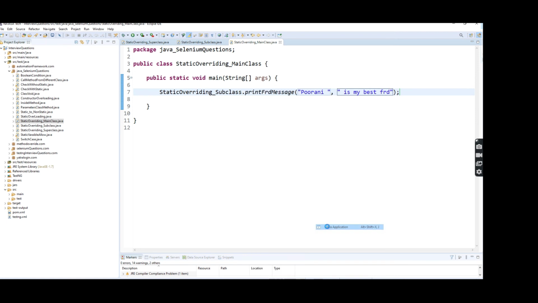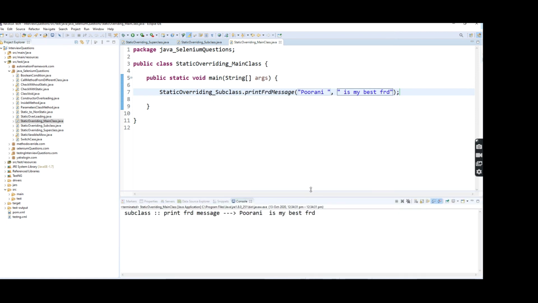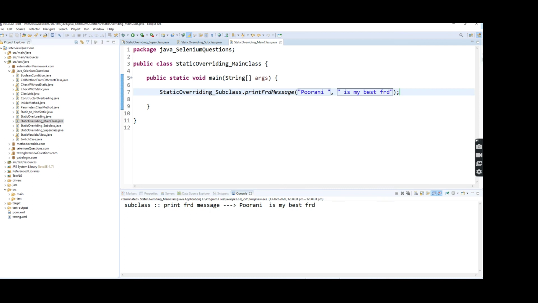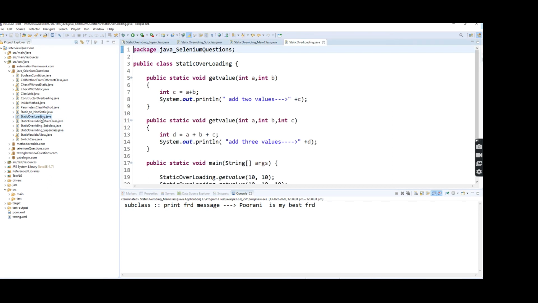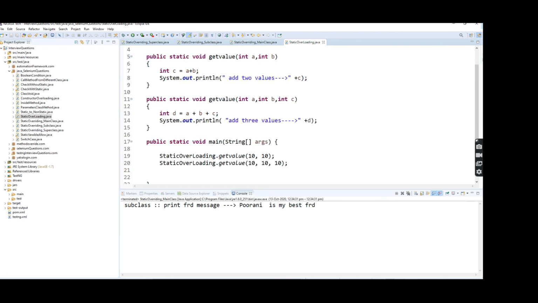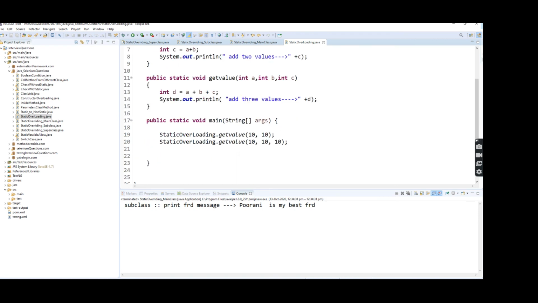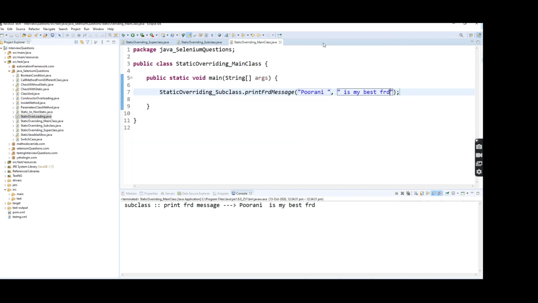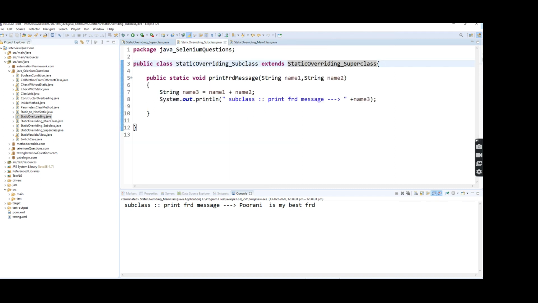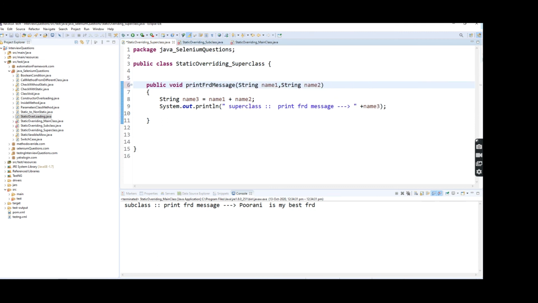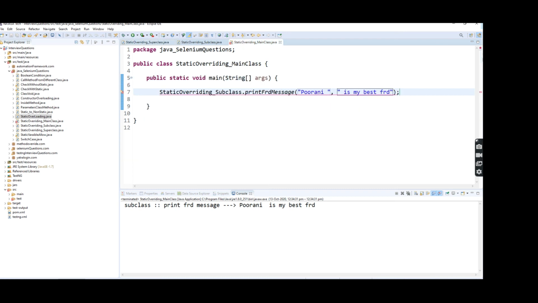What method will we get? We can execute the subclass method only. I already told you in the method overloading concept, based on the parameters we can access the overriding method, right? Here I'm going to remove the static keyword in that method from both classes. Okay. So now I'm just commenting it out here.